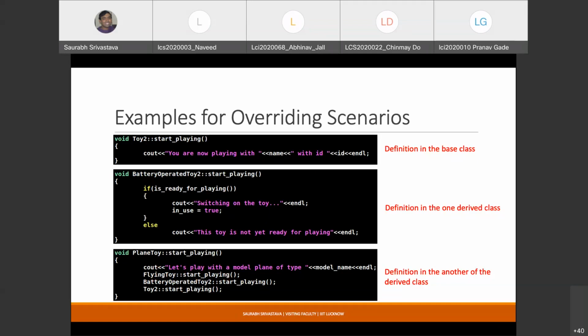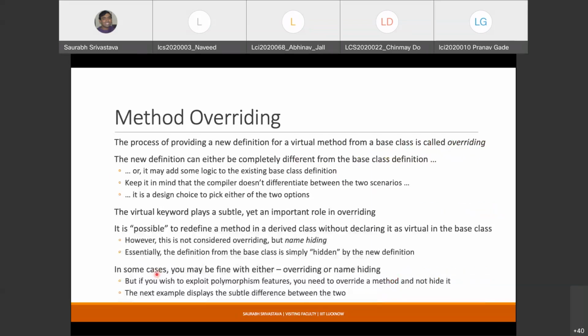Okay, so there's one more concept that you need to know, and that is kind of specific, I would say, to C++. The reason you should know this concept is because people often have a lot of confusion related to this. So in C++, there is a similar concept, but it is not the same, and it is known as name hiding. Name hiding and overriding: many times people feel that they are exactly the same thing, but they are not. They are two different concepts.